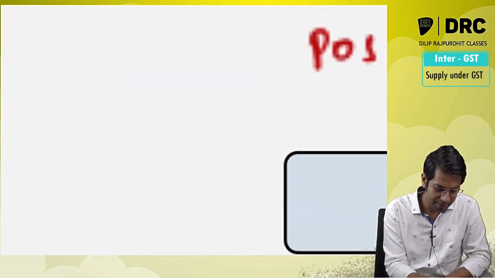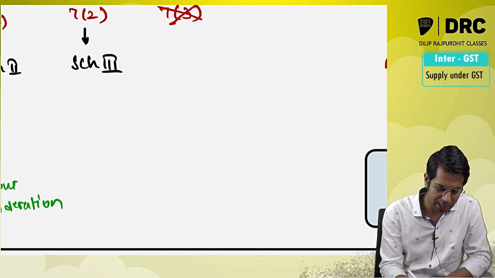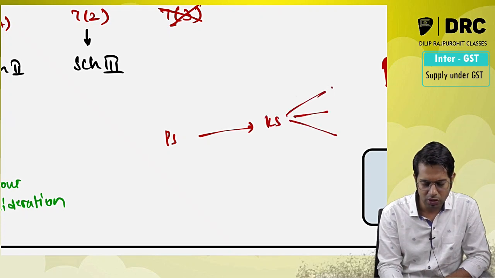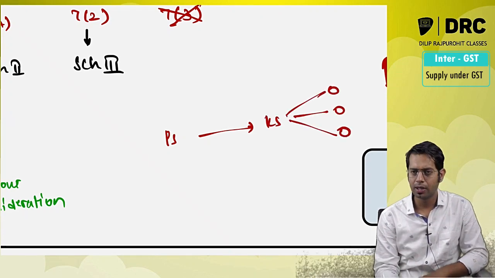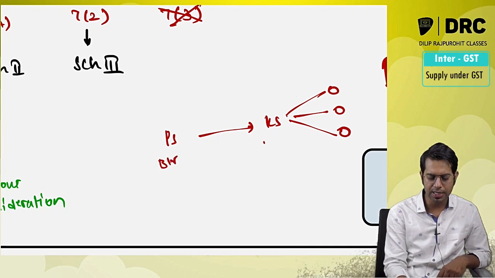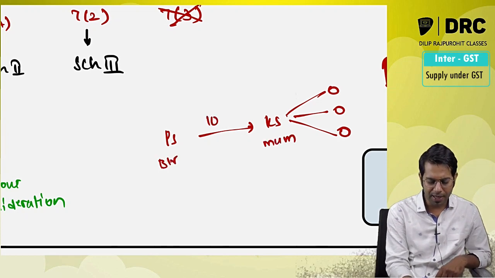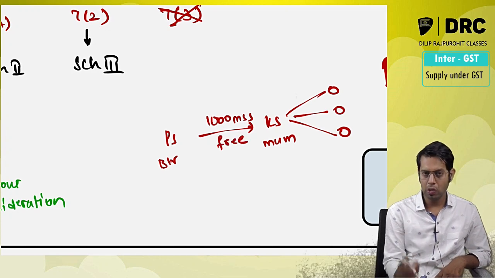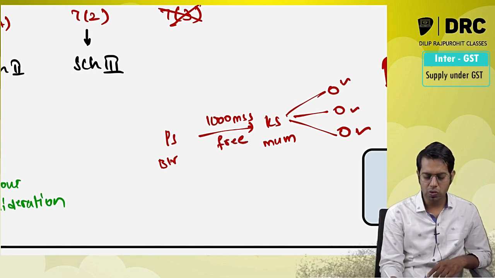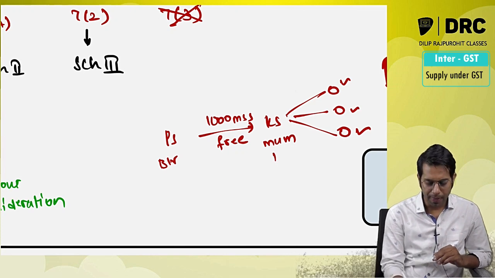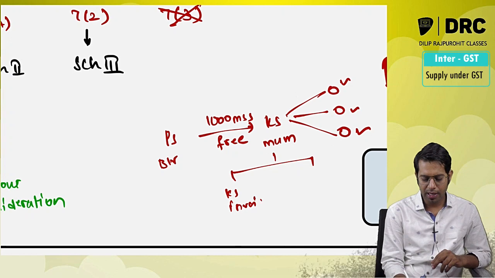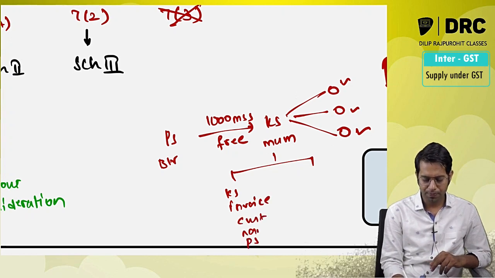Sir, please note, this is an important point. Now there are two possibilities. Say Priya Sarees has an agent, Karina Sarees. Say Priya Sarees is in Bangalore, Karina Sarees is in Mumbai. Now Priya has supplied 1,000 Mysore silk sarees to Karina free of cost. Now Karina sells these sarees to different customers in Mumbai. Now two possibilities are there. Karina gives invoices to the customer in the name of Priya Sarees.